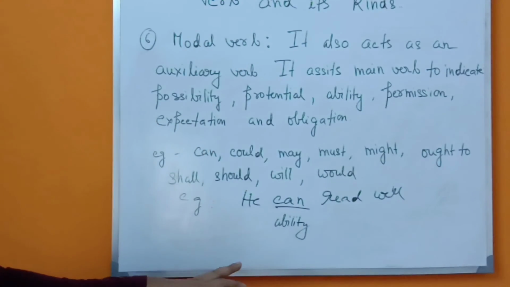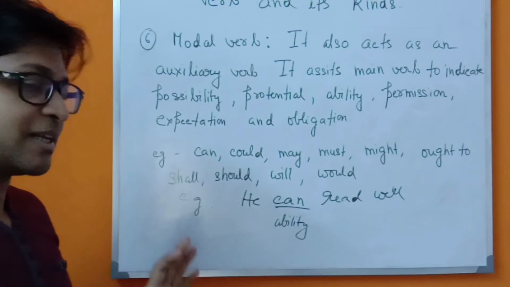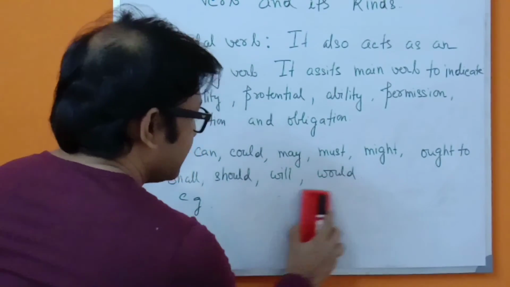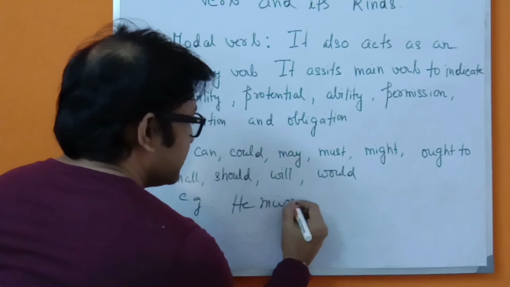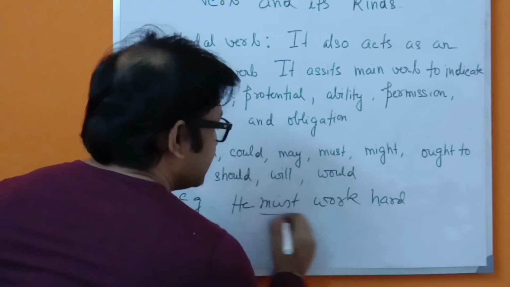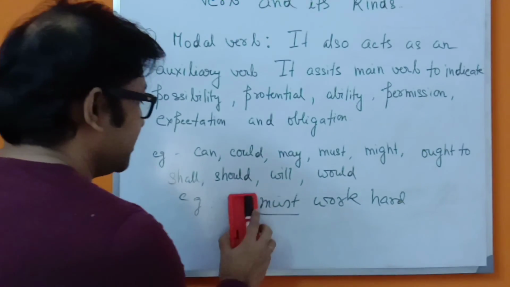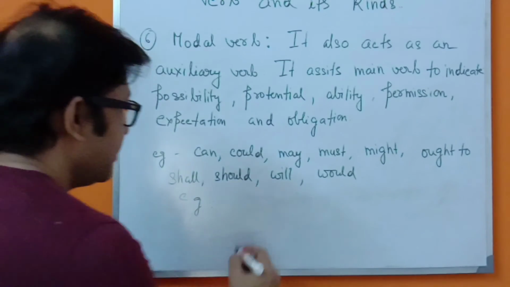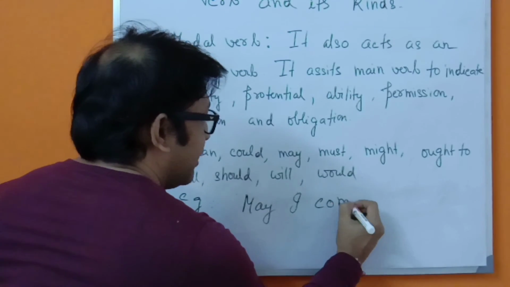So these are the examples of a modal verb. The modal verb acts like that. Suppose, for example, he must work hard. Obligation. Okay. For example, another one: May I come in?